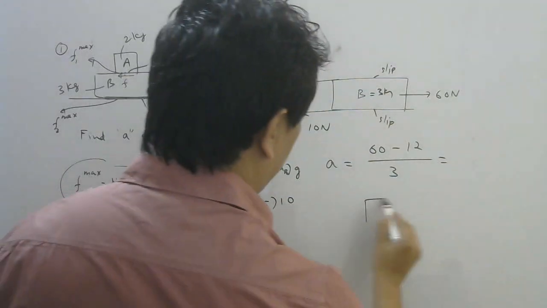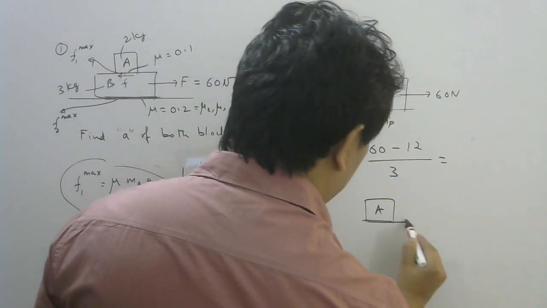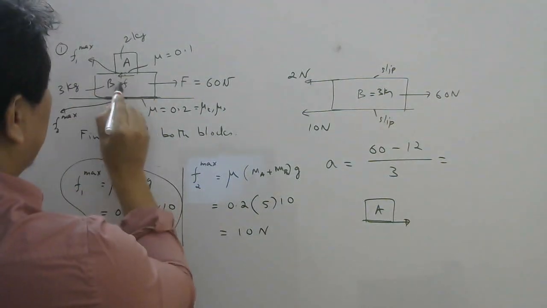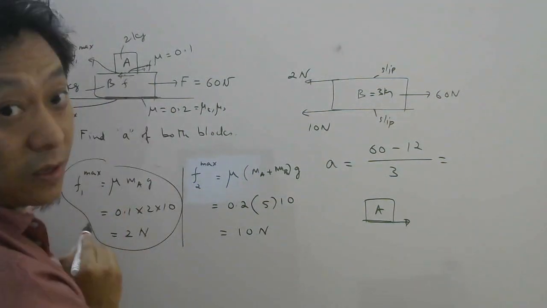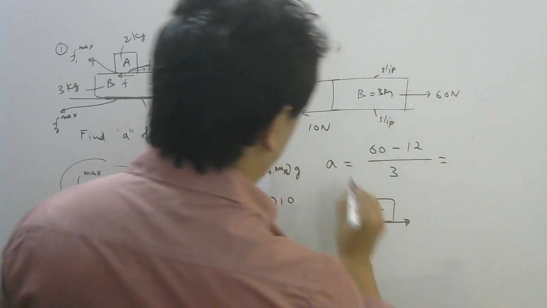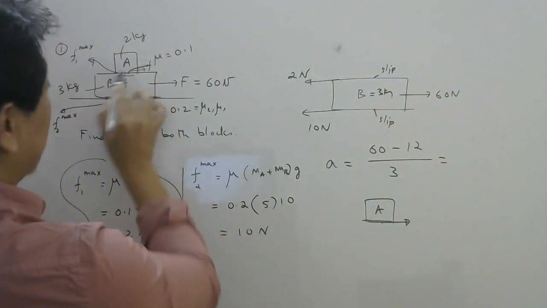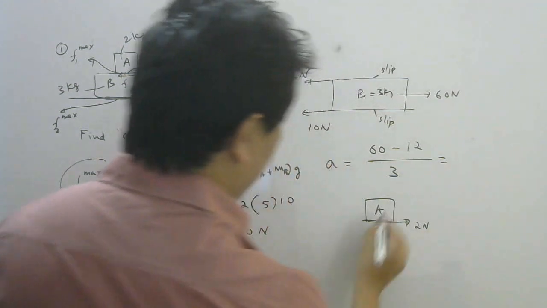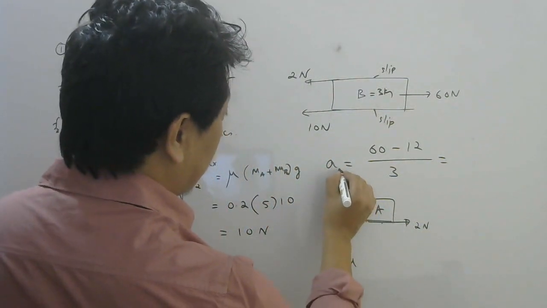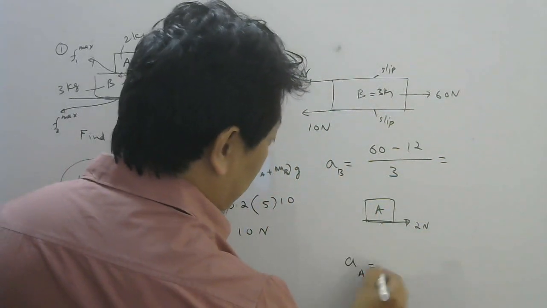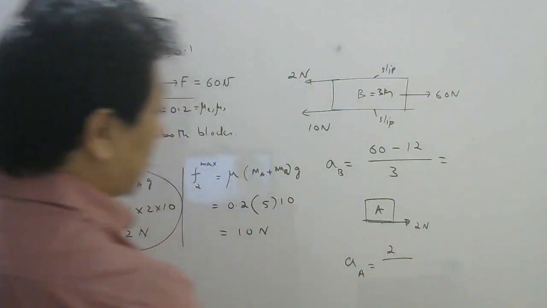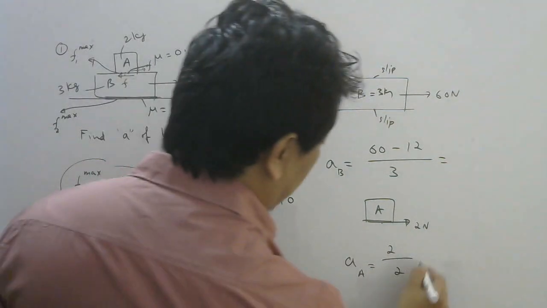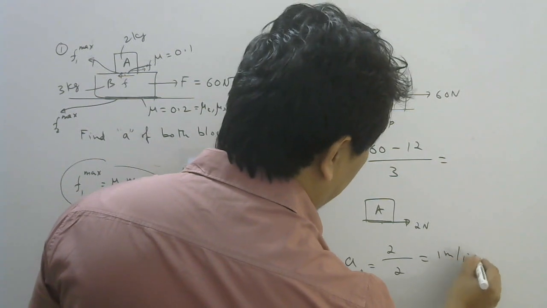Similarly, what about block A? Block A is feeling friction this side, right? Reaction of this friction will be here. And that friction will be kinetic because it is slipping here. Look at this surface. So the kinetic friction is 2 Newton only. So now write acceleration for, this is acceleration for block B. For A, only force is 2 Newton divided by mass of A. Mass of A is 2. So this is easy. 1 meter per second square.